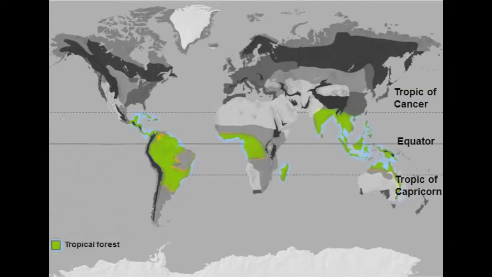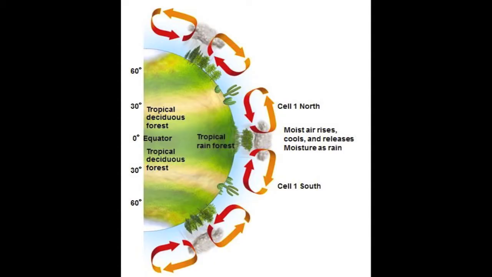Almost all rainforests are found near the equator between the Tropic of Cancer and the Tropic of Capricorn. The largest rainforest in the world is the Amazon rainforest, which is located in South America. Rainforests can also be found in Australia, Southern Asia, and parts of Africa.